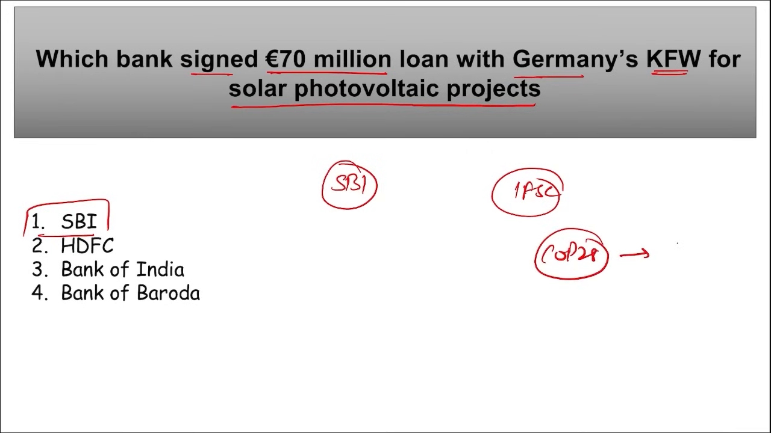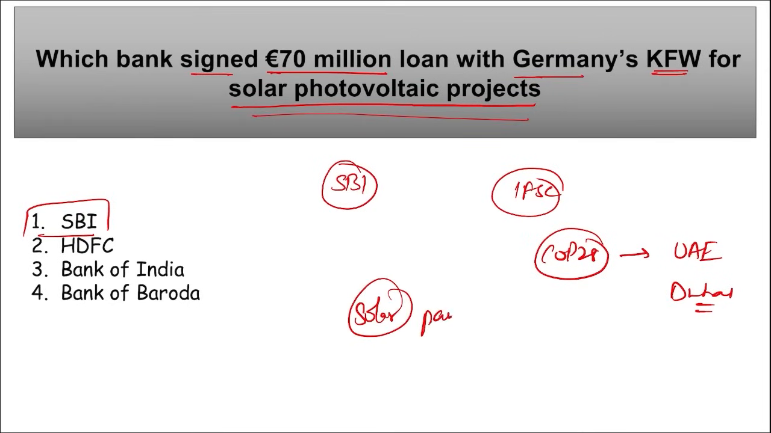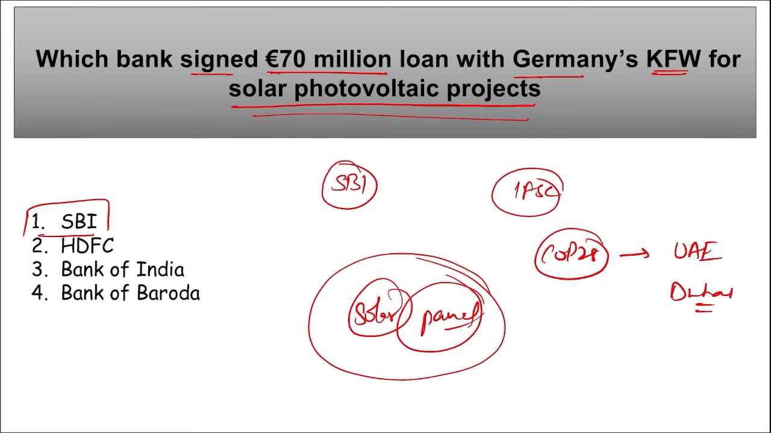Okay, COP28, where was this held? This was held in UAE in Dubai. Right? And as this is a solar photovoltaic project, here we will be developing solar panels. Germany's KfW will be developing solar panels for India, and this will help reduce carbon emissions as we will be generating electricity through solar energy. So the right option here becomes SBI.